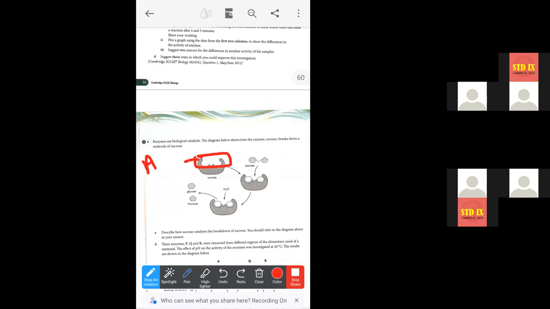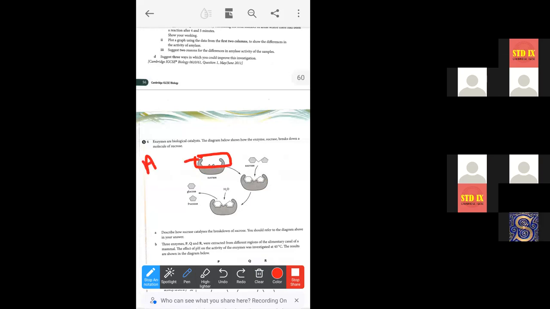Now what will this sucrase do? This sucrase will bind with a sucrose molecule. You can see this is the structure of a sucrose molecule. Now tell me, what is sucrose? Is it a monosaccharide, disaccharide, or polysaccharide? Sucrose is a disaccharide. Okay, and why is it a disaccharide?